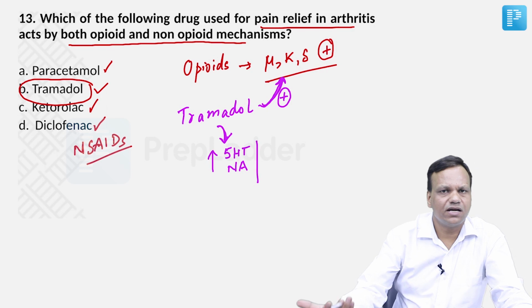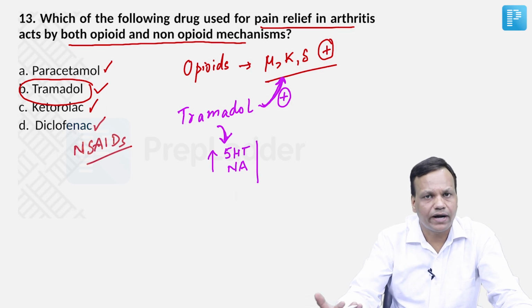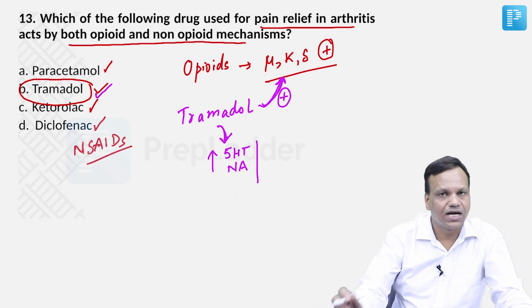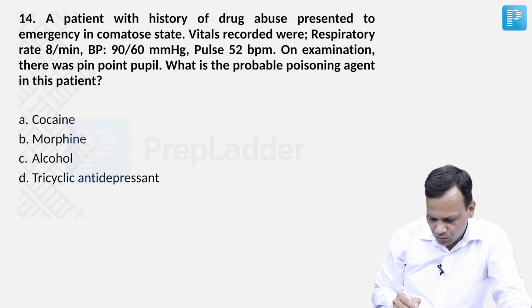Okay, so the other three drugs are non-steroidal anti-inflammatory drugs. They do not act on opioid receptors. So the question is very easy. The answer is tramadol. Okay, moving to next question.